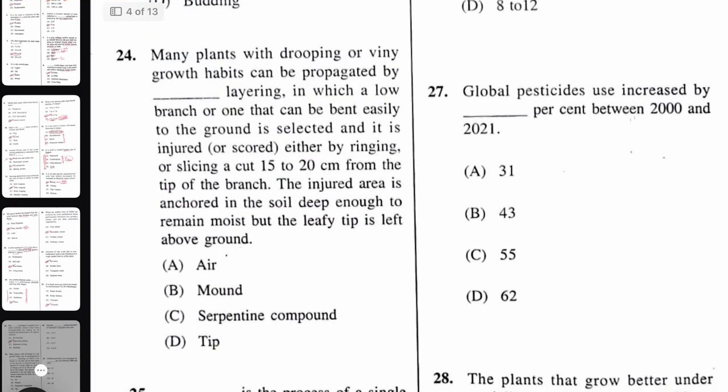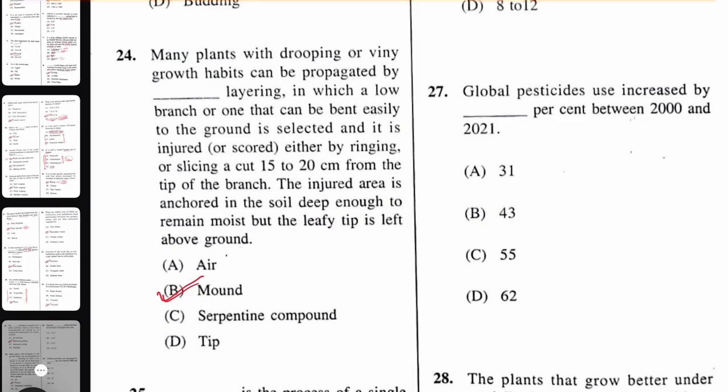Next question. Many plants with drooping or viney growth habit can be propagated by which layering, in which a low branch or one that can be bent easily to the ground is selected and it is injured or scored either by ringing or slicing a cord 15 to 20 centimeters from the tip of the branch. The injured area is anchored in the soil deep enough to remain moist, but the leaf tip is left above the ground. That is called mound layering.